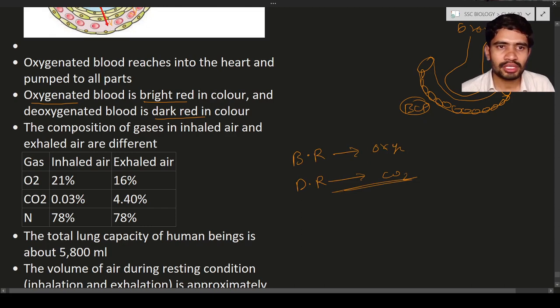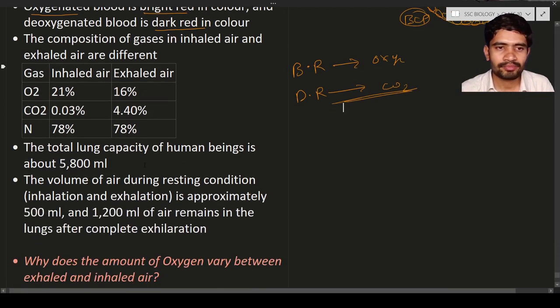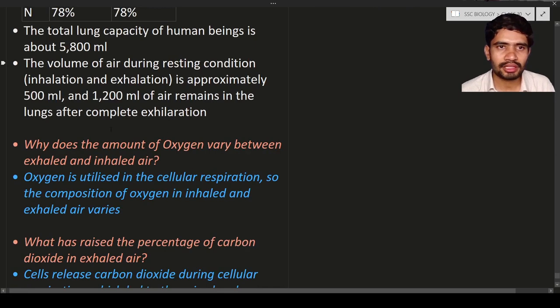So here the composition of the gas in inhaled air and also exhaled air is different. Just now we have discussed the composition of the air. The total lung capacity of human beings is 5800 ml. 1000 ml is equal to 1 liter.